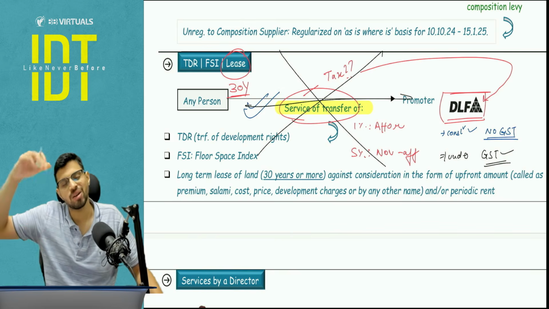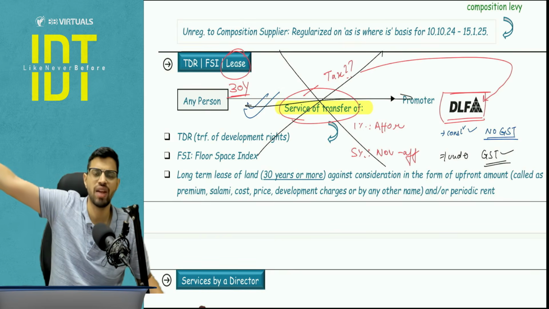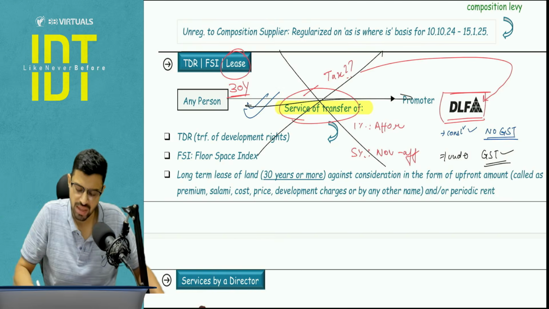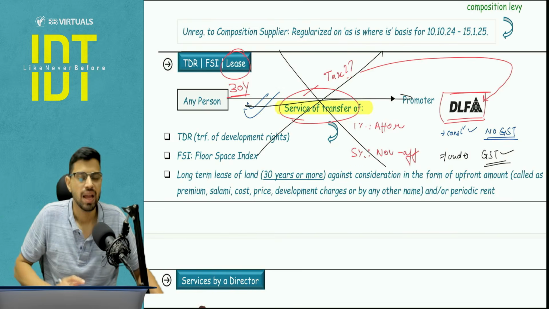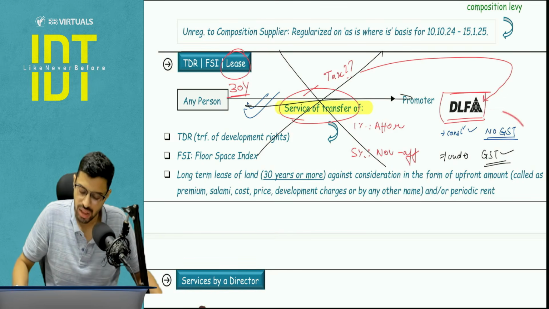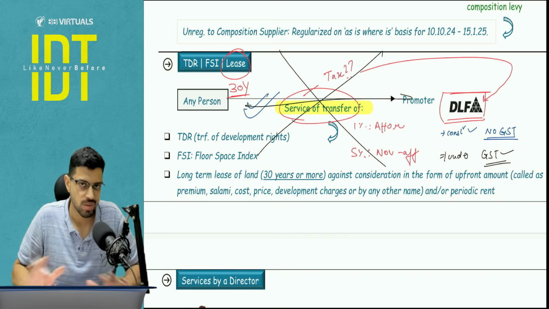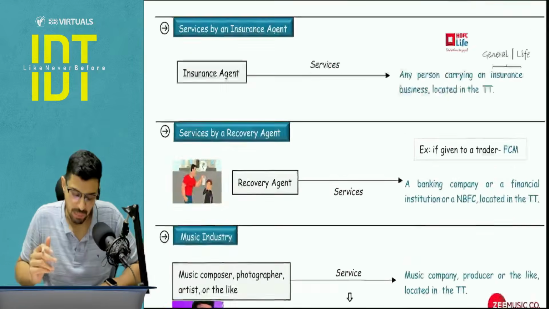So once government is basically applying very simple logic that if I get my GST in the flat sale, then in this particular transfer I don't want any GST. In real life also the GST levy and collection is deferred till the point we get clarity here. There's a proper notification for that. For exam, this is more than enough. This is covered in your exemption chapter as well.